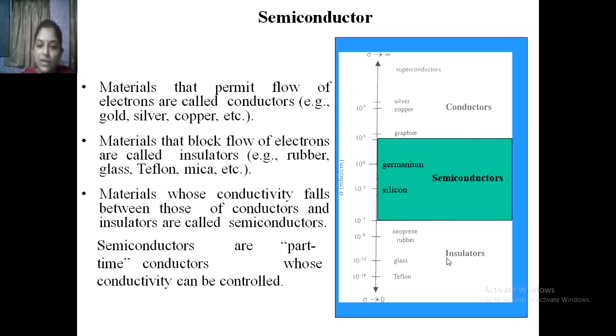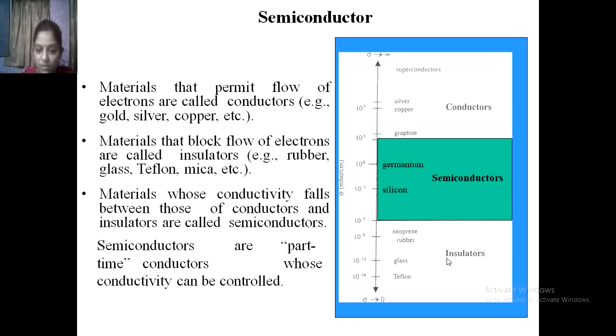So next is nothing but the semiconductors. Semiconductors work as an insulator as well as a conductor, because at room temperature or below room temperature, the material will work as an insulator. Why? Because at room temperature the forbidden energy gap in the semiconductor material is far away from the valence band to the conduction band.